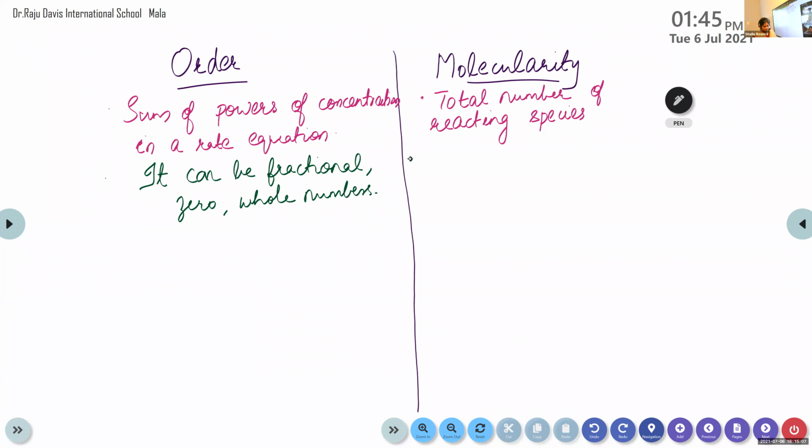What about molecularity? It cannot be zero or fractional.